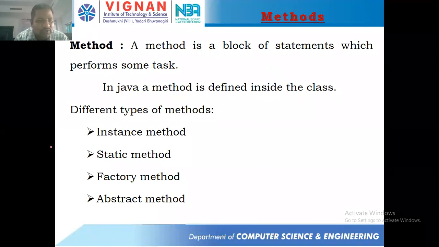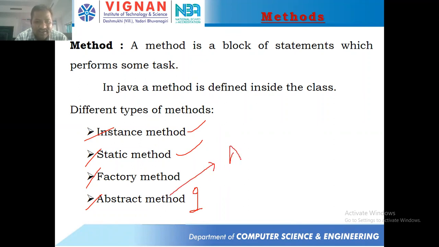I hope you have written this: instance method, static method, abstract method, factory method. Among these, now we'll discuss instance methods and static method. Abstract method, we'll discuss in the second unit. For understanding abstract method, you need to know the meaning of abstract class. There exists something called abstract class, and you need to know that first before knowing abstract method. Clear with this, everyone?